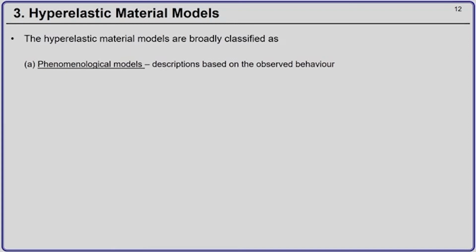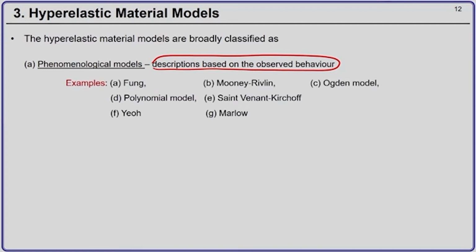The first type are phenomenological models, which are based on descriptions of the observed behavior. You observe the behavior of the material and you develop these models. Some examples are the Fung model, the polynomial model, Yeoh model, Mooney-Rivlin model, Saint-Venant-Kirchhoff model, Marlow model, and Ogden model. Saint-Venant-Kirchhoff we have already seen in our previous model.